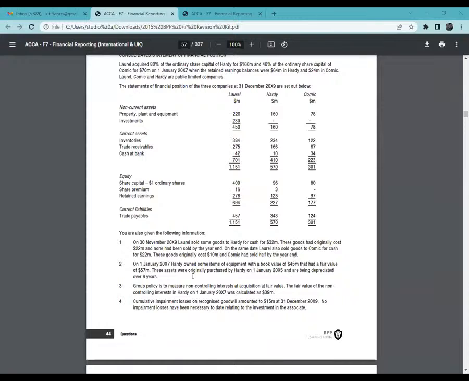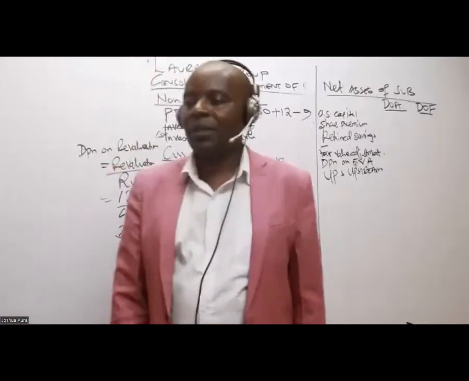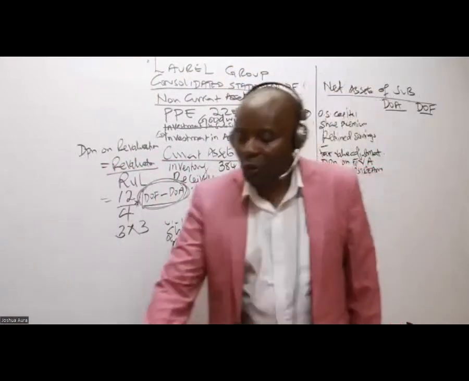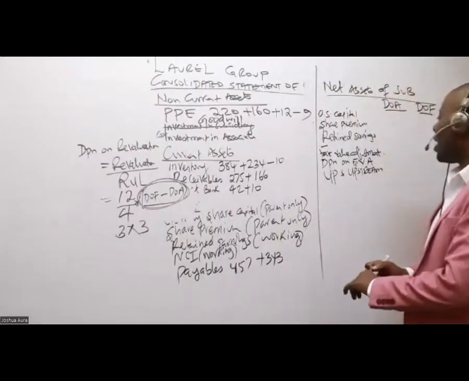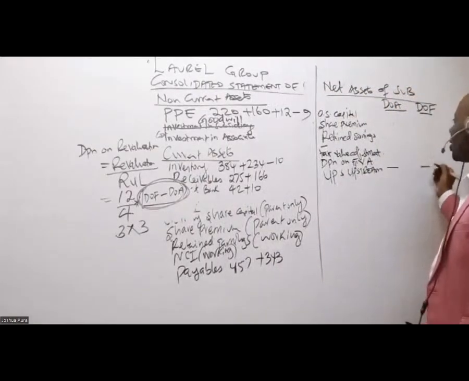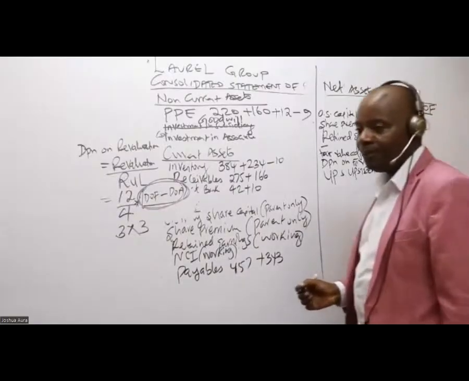What kind of UPS do we have? Remember, Laurel is our parent. Laurel is the one that sold to the subsidiary. Is this upstream or downstream? This is downstream. So if it's downstream, then what we do, because we don't have upstream, here we shall have dash, dash like that.